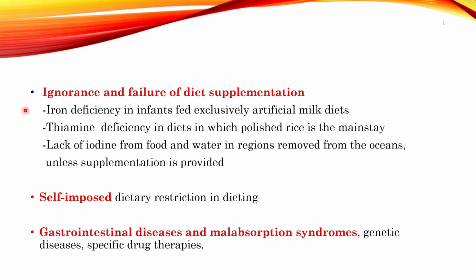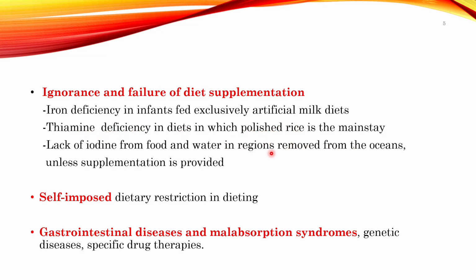For example, iron deficiency anemia can occur in an infant because of an exclusive artificial milk diet. If the infant is not getting enough breast milk and is on an artificial milk diet only, iron deficiency can occur. Polished rice can give rise to thiamine deficiency.